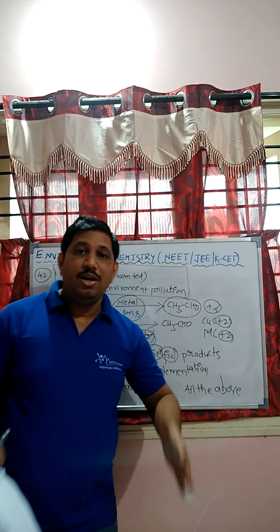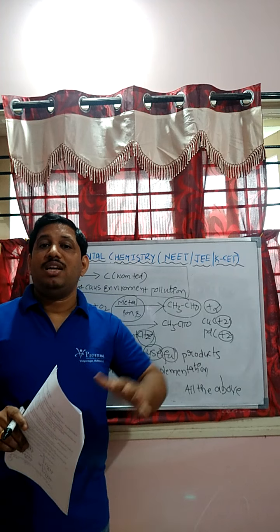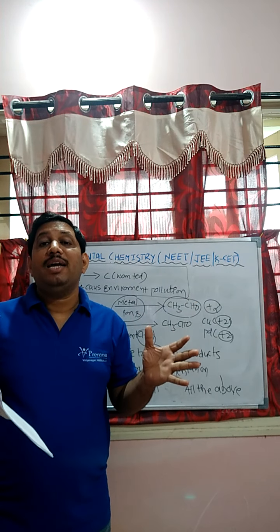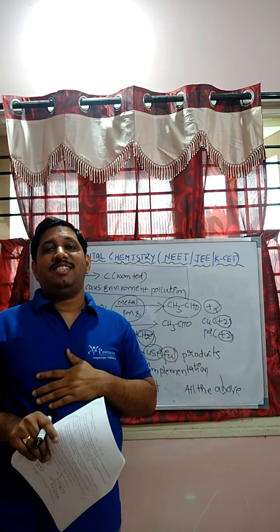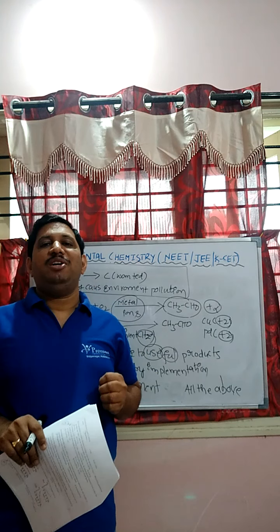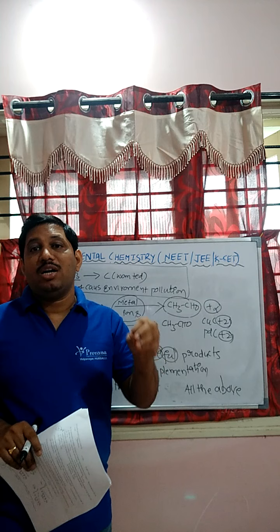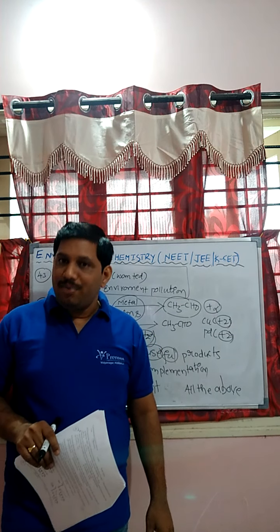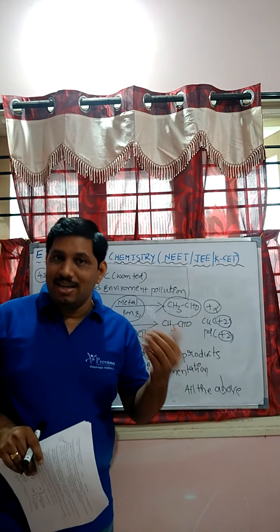Sewage treatment. The domestic sewage and organic sewage collected in the small bins can be transferred into municipal bins. They can be separated into biodegradable and non-biodegradable waste materials. The biodegradable waste materials are disposed to form compost used for agriculture, whereas the non-biodegradable waste materials are used for the recycling process.